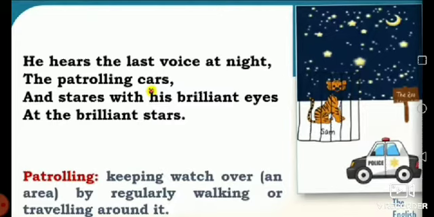The poet wants to say that the tiger is sad, and as he is confined in the cage, he cannot do anything. Therefore, he stares only at the stars in the night and tries to divert his thoughts towards them.